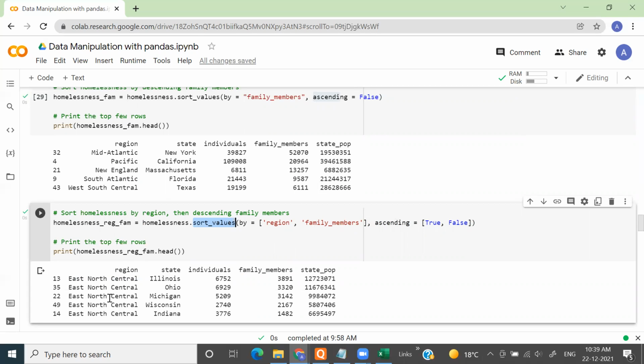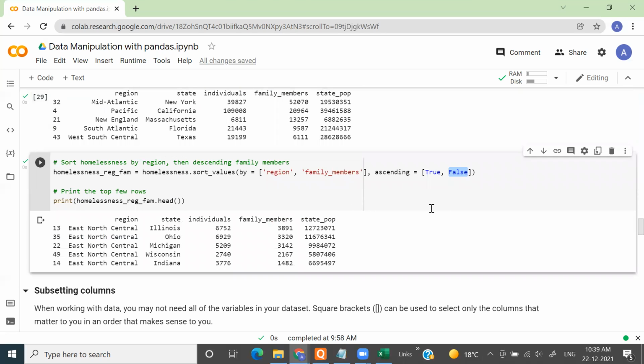One is the region, so it will sort region wise. Initially we were sorting the entire data frame, now it does the same region wise. We are sorting in descending order by region. You'll see that for all the cases of North Central, the family member got sorted in descending order. The same thing will happen for other regions also.